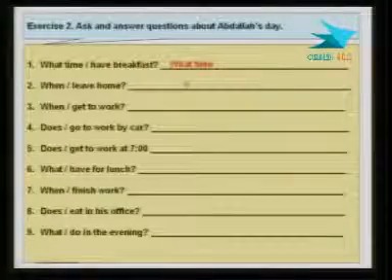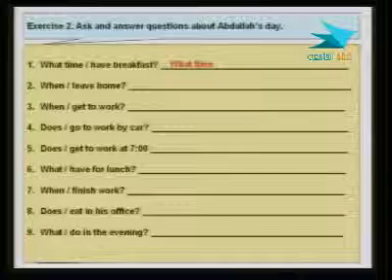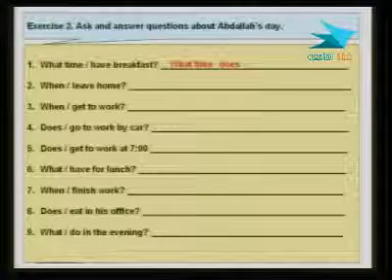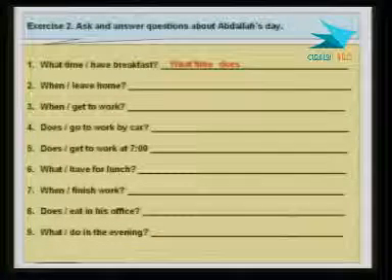Let's see what comes right after. I mean, what is the order? What do we need to add here? The first thing is, of course, the question word, and it is what time. What plus the word time. Then after that, what do we have to have? Then the helping verb do. Okay, the helping verb do. So what time does